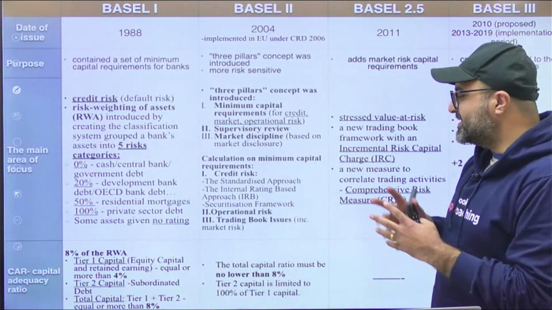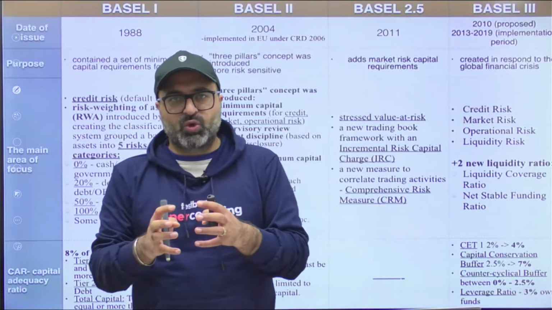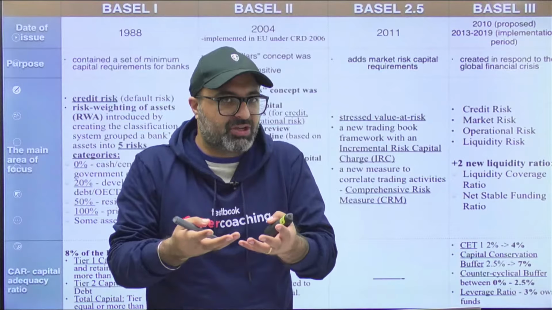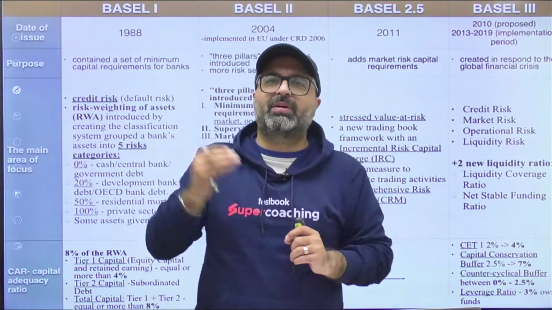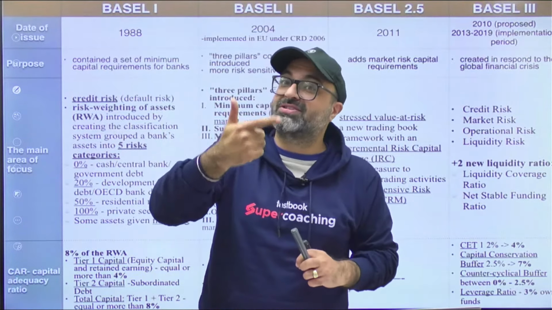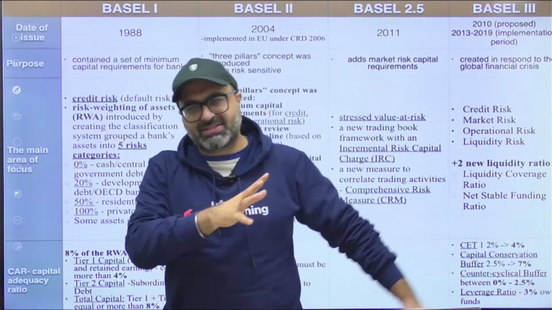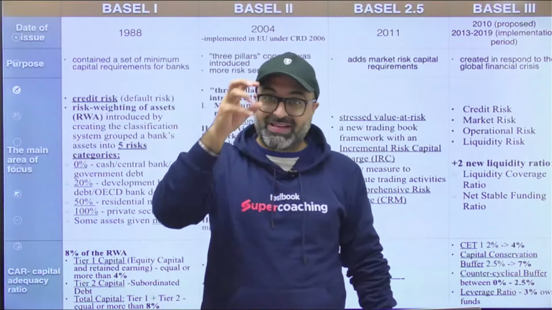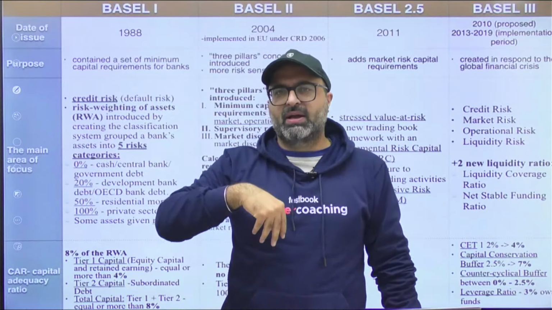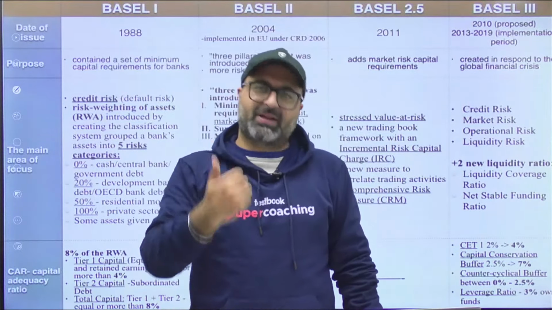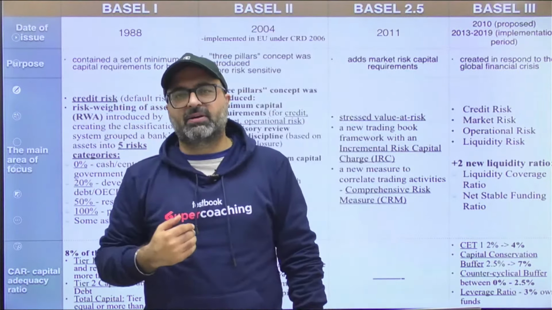This committee comes up with certain rules and regulations which are presented as a suggestion to its member central banks, and it's up to the central banks whether they are going to implement them or not. What I'm trying to say is, Basel 1, Basel 2, Basel 3 were not binding on RBI. RBI is a member of BIS, the Bank for International Settlements, but the Basel norms are not binding in nature. So it's up to RBI whether it wants to implement them in its economy or not. But yes, RBI has implemented Basel 1 as well as Basel 2 and the other Basel norms as well.